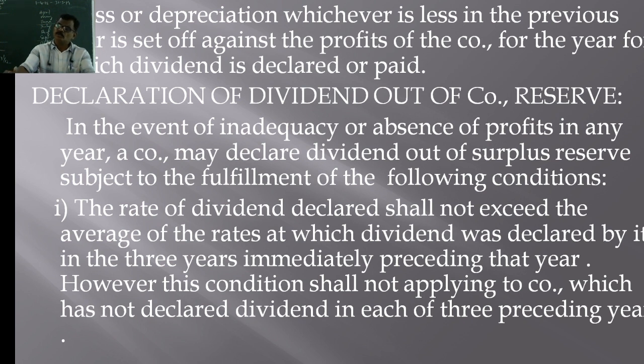Therefore, in order to utilize the reserves and the accumulated profits of the previous year, there are certain conditions to be followed. What are those conditions? The conditions are here.